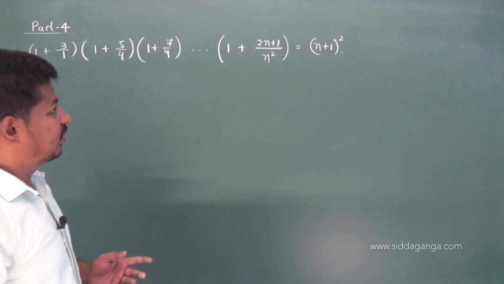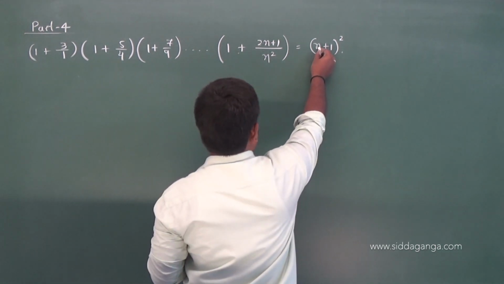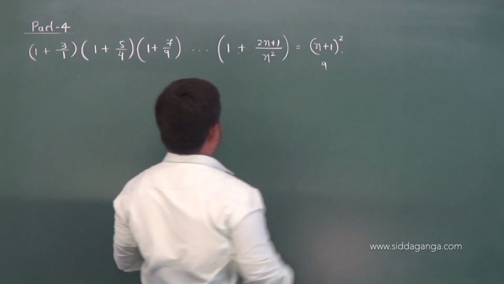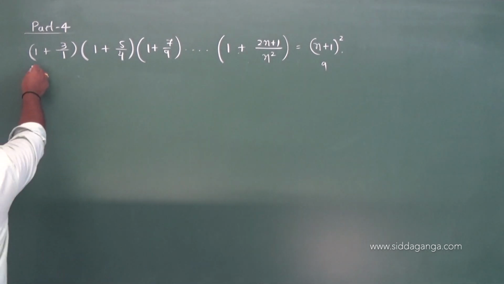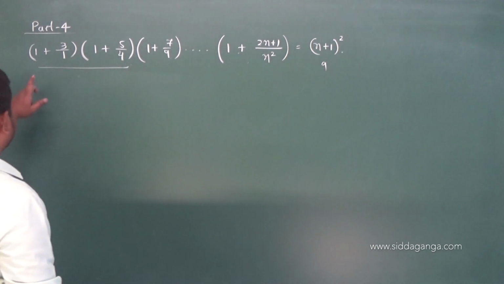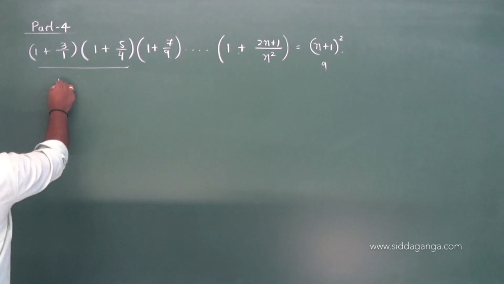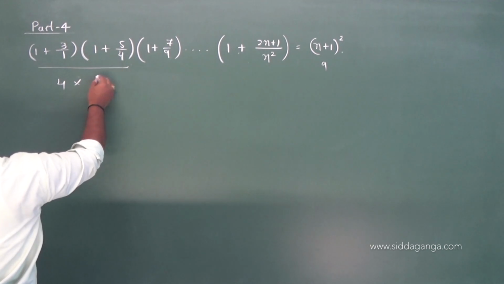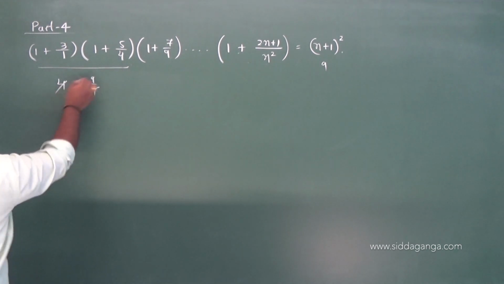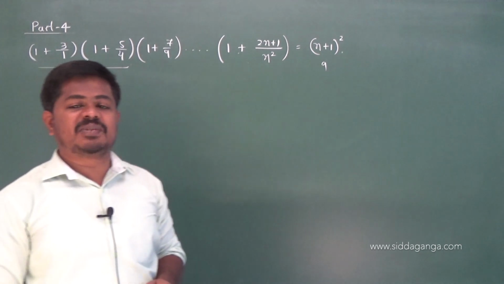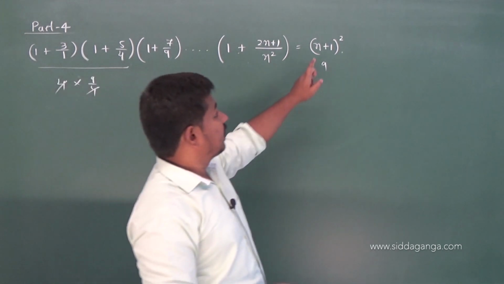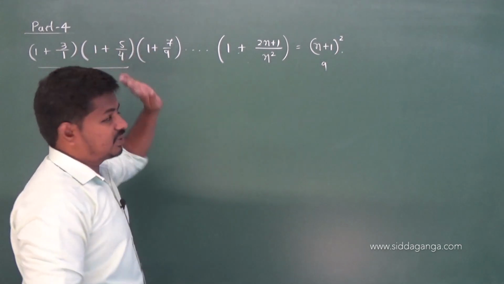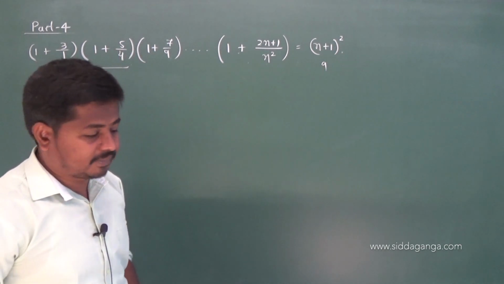If n is 2, what happens? So in place of n substitute 2. So 2 plus 1, that is what? 3 square, that is what? 9. Here product of these two should be 9. So here what we have? 1 plus 3, that is 4 into 4 plus 5, that is what? 9 by 4. So you get 9. Product of first two terms is 9. In the same way, when n is equal to 3, you get what? 3 plus 1, 4, 16 you get. Product of first three numbers should be 16. That's it. That's what the result we have here.